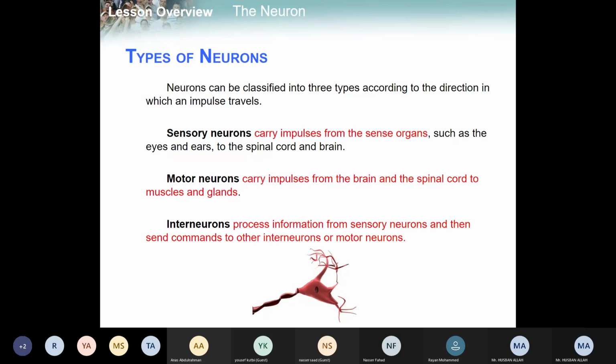If you look at the name, sensory neuron, it carries impulses from the sense organ. For example, you touch any surface and it is too cold or too hot. Sit straight.